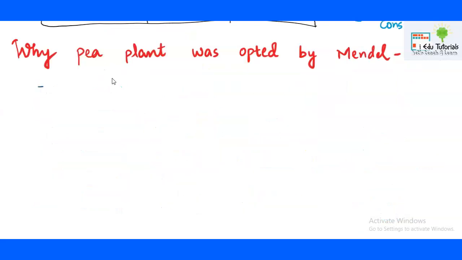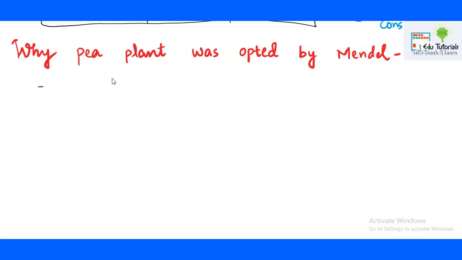Sometimes this question is also asked for 2 marks: why was the pea plant chosen by Mendel? So the reasons must be understood well. Now Mendel artificially crossed the pea plants to conduct the genetic experiments, right? So he did artificial pollination, meaning he deliberately placed the pollen of his choice on a specific stigma. He followed the technique known as artificial pollination or artificial hybridization.